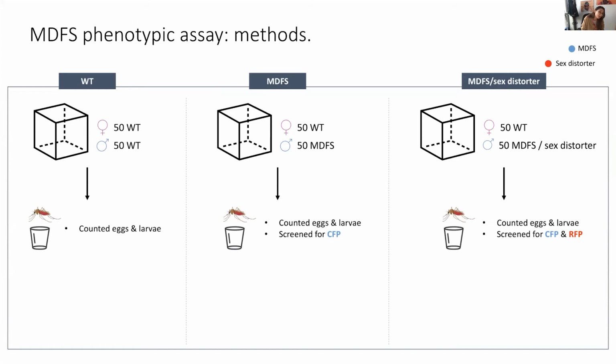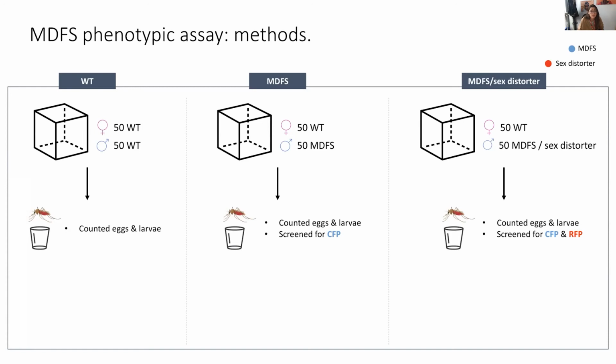Following mating and blood feeding, we allowed these females to individually lay in separate cups, and then we counted the egg and larval output from all of these different cups. And for the MDFS, as well as the MDFS with the sex distorter, because we're also looking at the inheritance of our constructs, we screened for the relevant fluorescent markers, which in MDFS was CFP, and in the other line, MDFS sex distorter, were CFP and RFP, with the RFP being associated to the sex distorter.